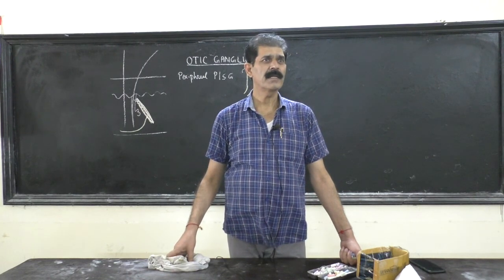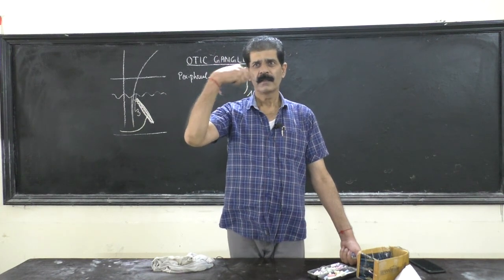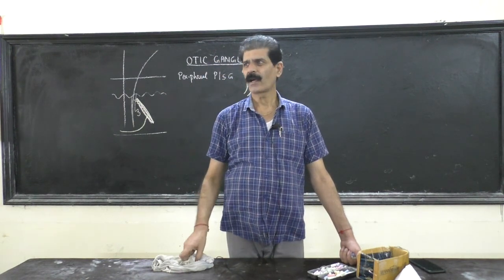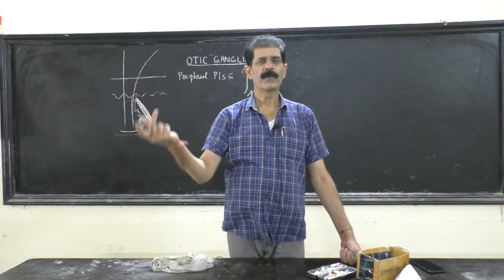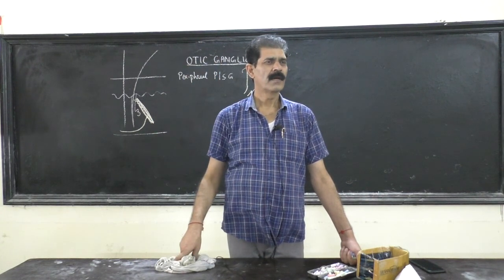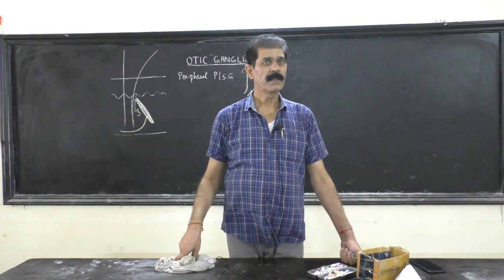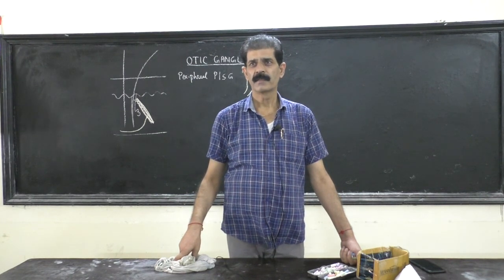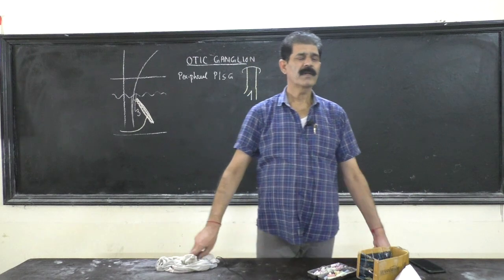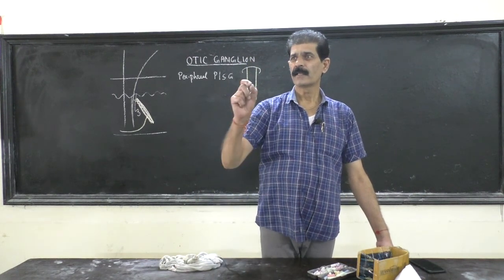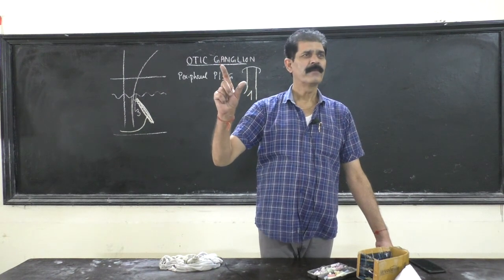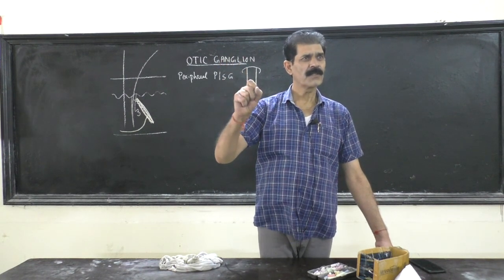Another best example is the iris of your eye, constriction of the pupil, and during day and night, you know, the iris also requires two types of nerve fibers. One is sympathetic, which does the dilatation of the pupil. Parasympathetic does constriction of the pupil.